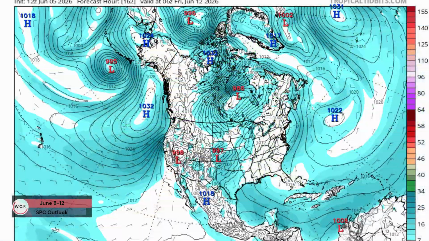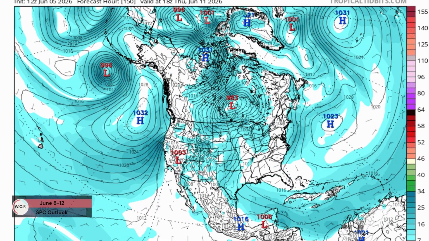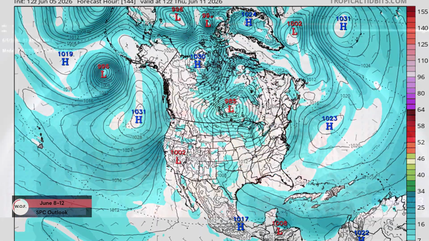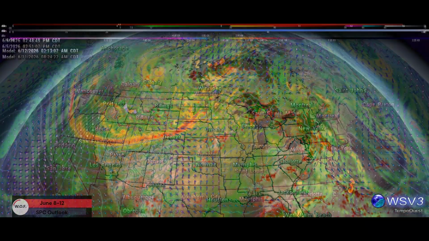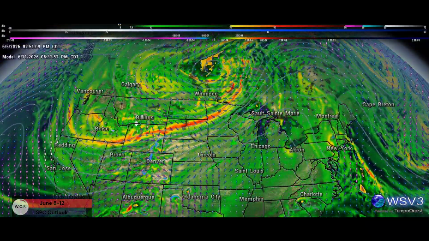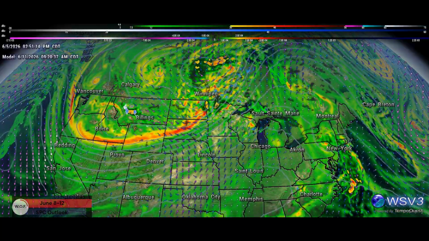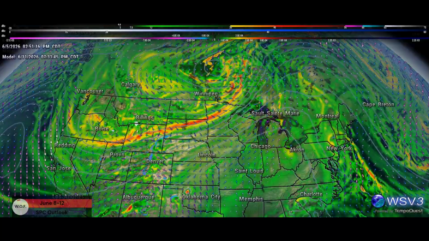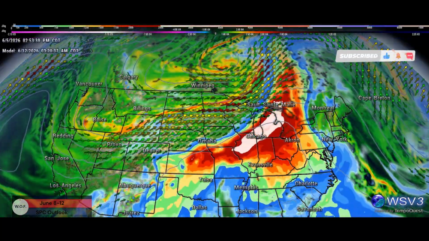At the surface, there is larger ensemble member spread in surface low position, though the general consensus suggests one cyclone in southern Manitoba or northwest Ontario, and a secondary low over the central high plains. Both lows would be connected by a southwest to northeast oriented boundary. There is some model indication that the strongest mid-level flow enforcing ascent will remain displaced to the west-northwest of the effective warm sector. Given that uncertainty, no delineation areas will be included in this outlook.